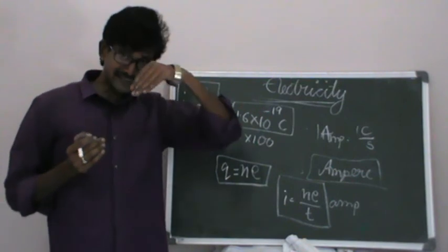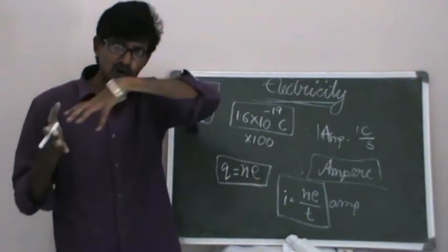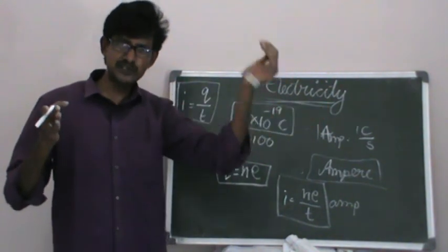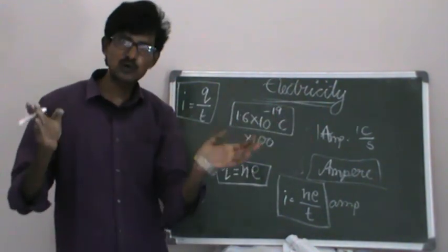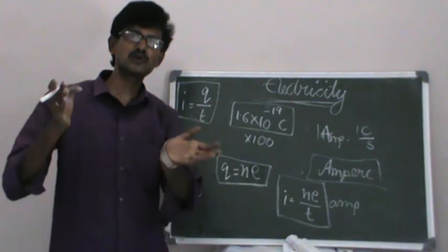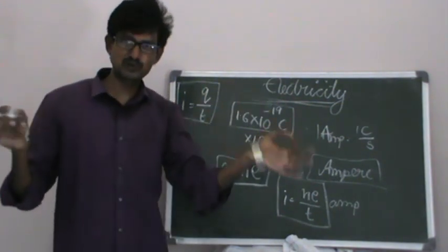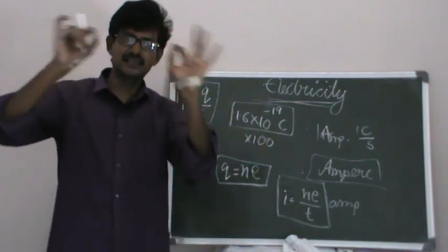Now, when there is a continuous flow of charges in a conductor in a closed path, I mean in a closed circuit, then electric current is said to be flowing through the conductor.